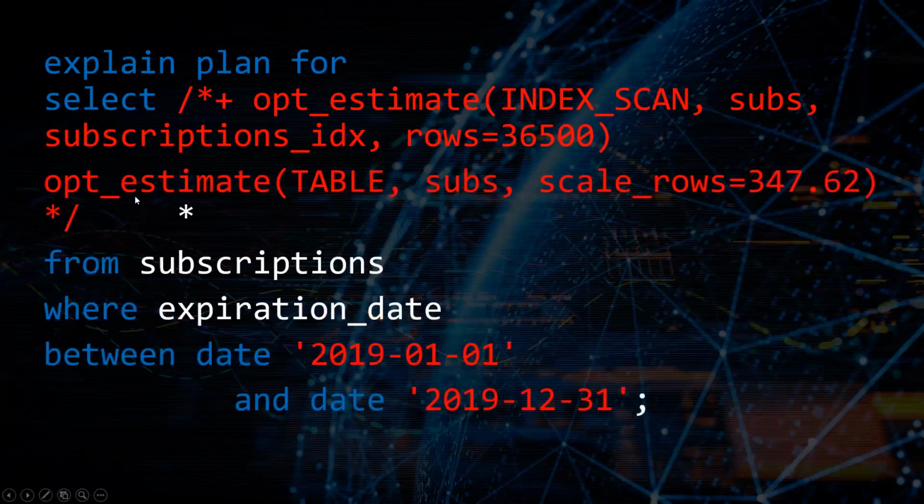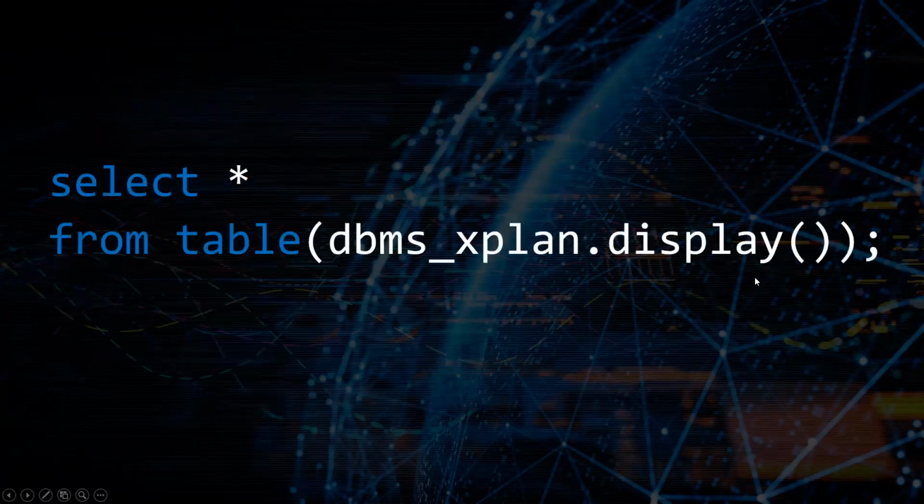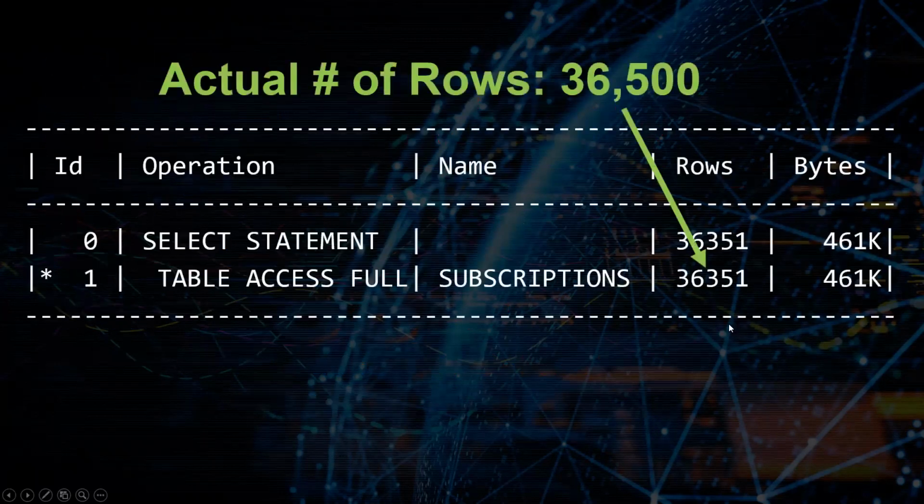So what we can do is add another hint to our query here. We say opt estimate, open parentheses, table, comma, subs. I'm actually missing my table alias here, but that's fine. We say scale rows is equal to 347.62. And now when we get the plan back, Oracle's still not picture perfect. We told Oracle we know that the real number is 36,500. Oracle's still saying 36,351, so it's still off by about 149.